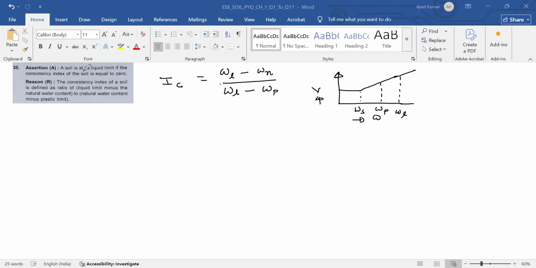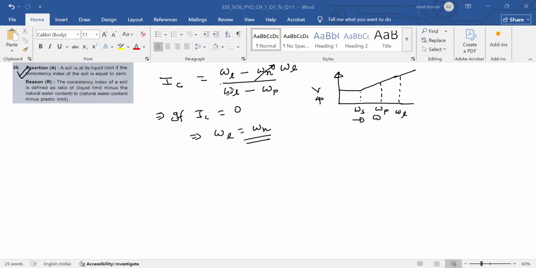So it is saying that a soil is at its liquid limit. If the soil is at liquid limit, then WN will be what? WL. Then WL minus WL is 0. Therefore, if IC is equal to 0, this implies WL is equal to WN. Okay. So the assertion is correct. Reason, what is the reason? The consistency index of a soil is defined as the ratio of liquid limit minus the natural water content divided by natural water content minus plastic limit.